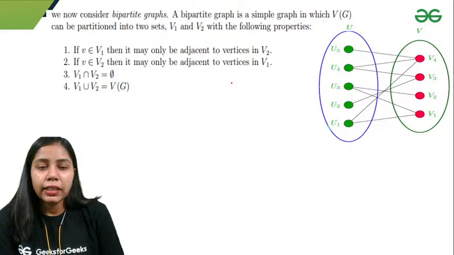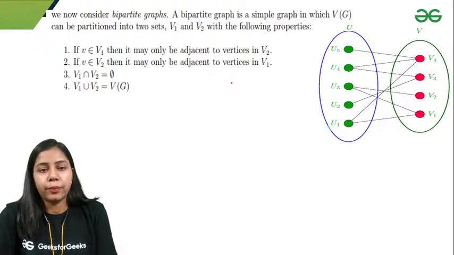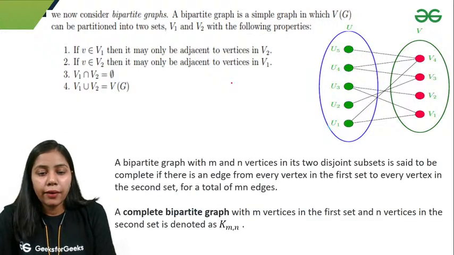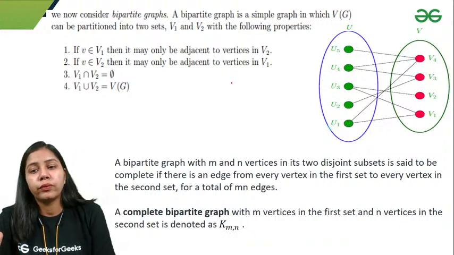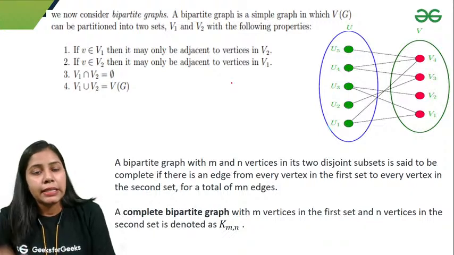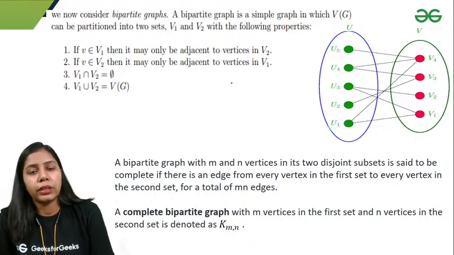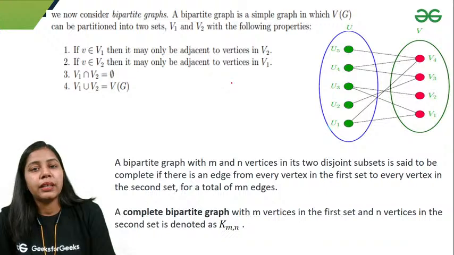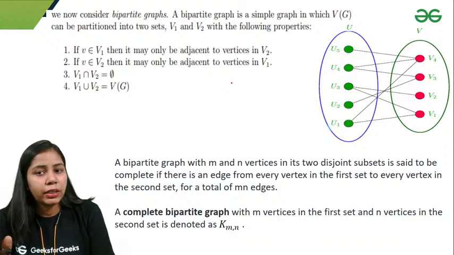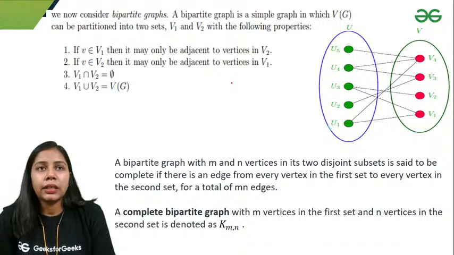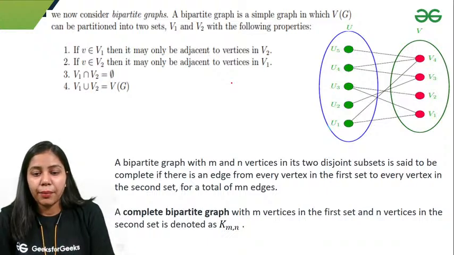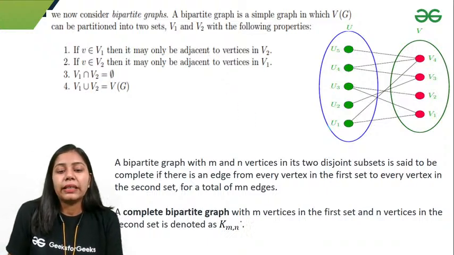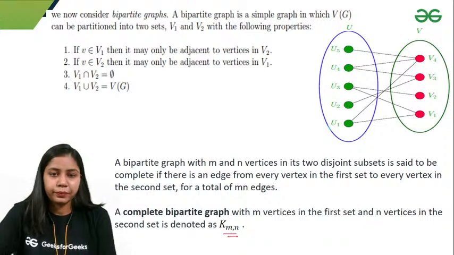That is basically the definition of a bipartite graph, and we have a complete bipartite graph if all the vertices in set V1 are adjacent to all the vertices in set V2. Similarly, all the vertices in set V2 are adjacent to the vertices in set V1. I'll say that that is a complete bipartite graph, and we denote a complete bipartite graph as K(m,n).